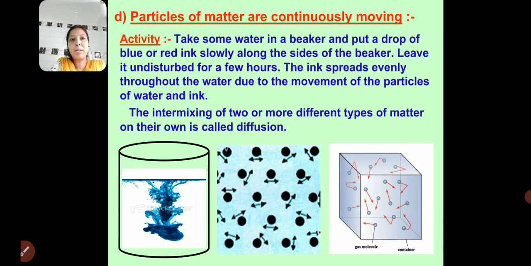The particles of matter are continuously moving. Let's see through an activity. Take some water in a beaker and put a drop of blue or red ink slowly along the side of the beaker. Leave it undisturbed for a few hours. The ink spreads evenly throughout the water due to the movement of the particles of water and ink. The intermixing of 2 or more different types of matter on its own is called diffusion.